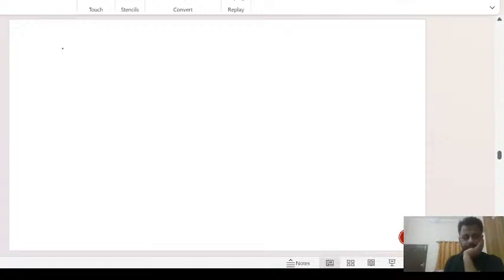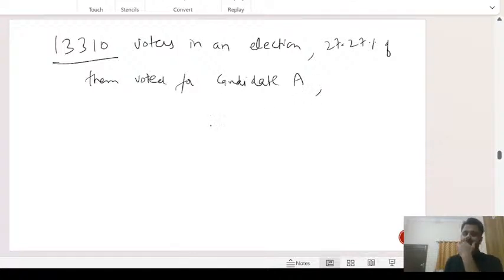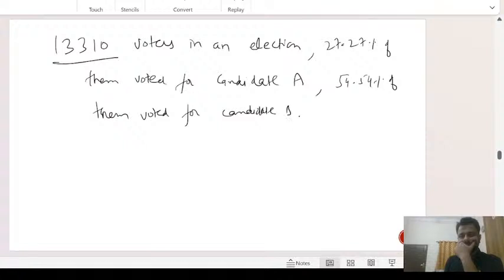Okay, so there were 310 voters in an election. 11.11% of them, sorry, 27.27% of them voted for candidate A. Okay, voted for candidate A. 54.54% of them voted for candidate B. How many voted for C? Do it. Let's see how many of you do it.